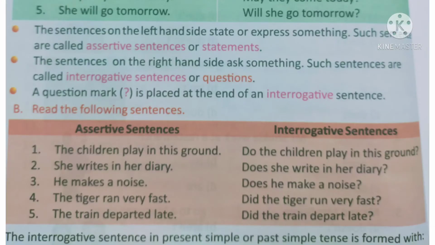The following sentences. The children play in this ground. She writes in her diary. He makes a noise. The tiger ran very fast. The train departed late. These all are assertive sentences. But if we say, do the children play in this ground? Does she write in her diary? Does he make a noise? Did the tiger run very fast? Did the train depart late? These are interrogative sentences.